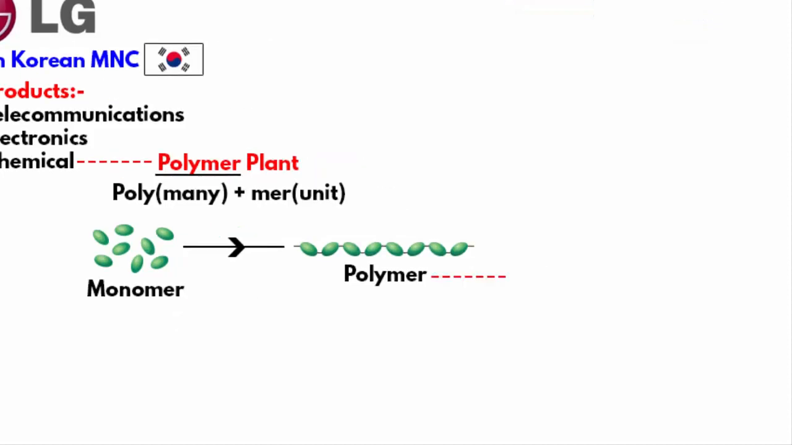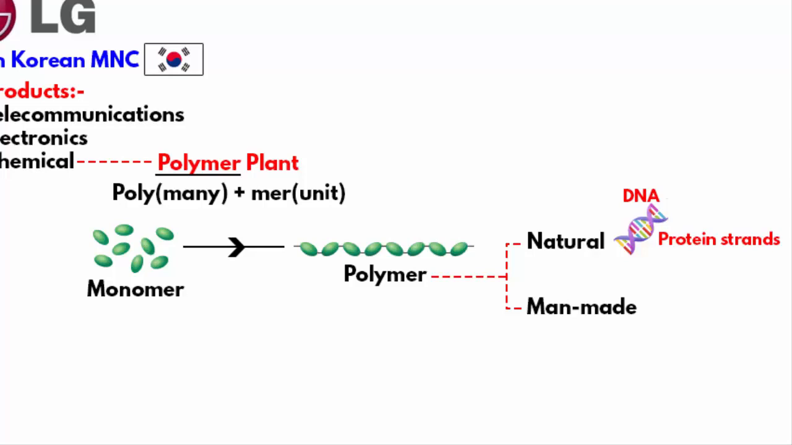See, polymers are everywhere around us. They exist in both natural as well as man-made forms. When I say polymers are everywhere, it is also inside our body. Our lives depend on them. DNA and proteins in our body are a good example of natural polymers.